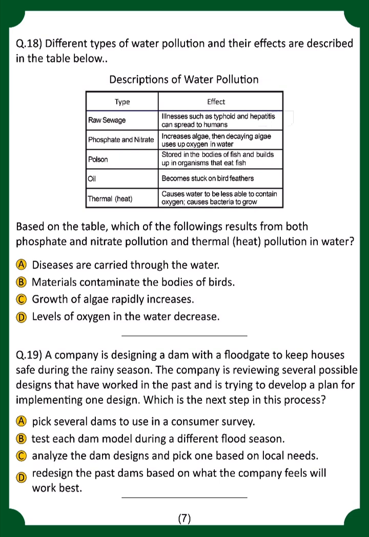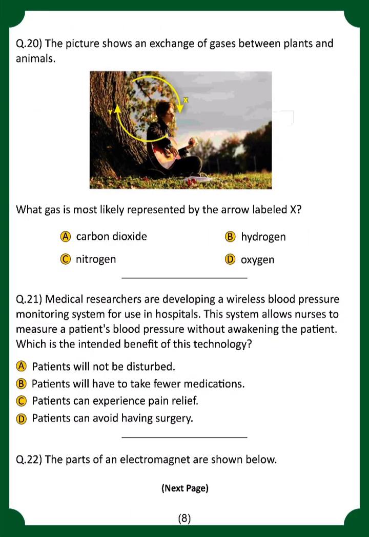Question number 19. A company is designing a dam with a floodgate to keep the houses safe during the season. So the company is reviewing several possible designs. For that, option number C is correct because you have to analyze the dam design and then pick the one that is based on the local needs.